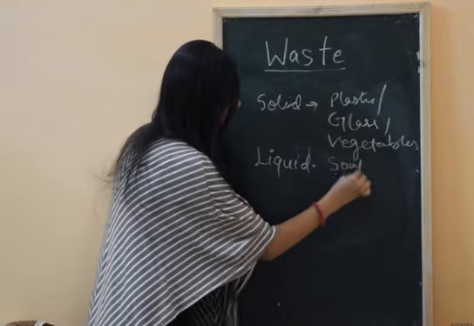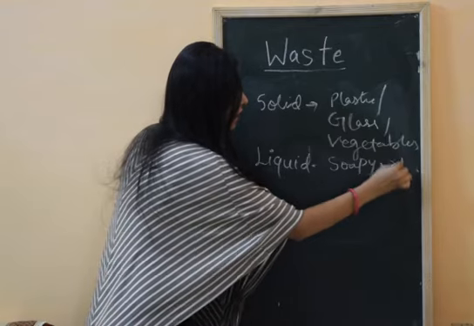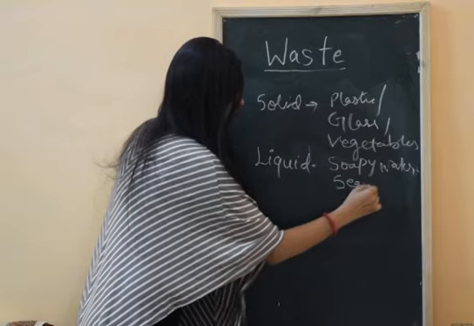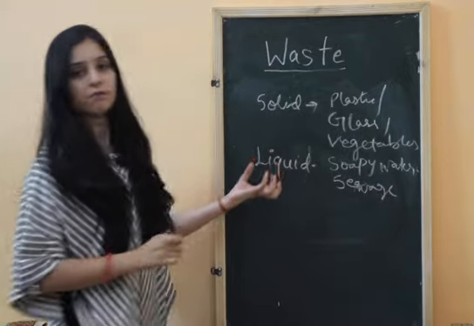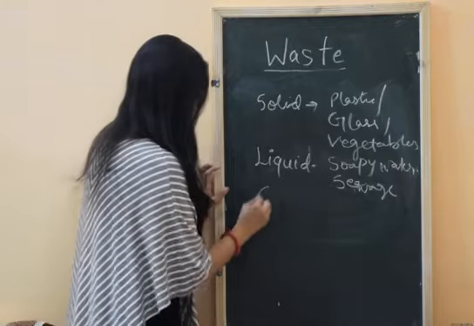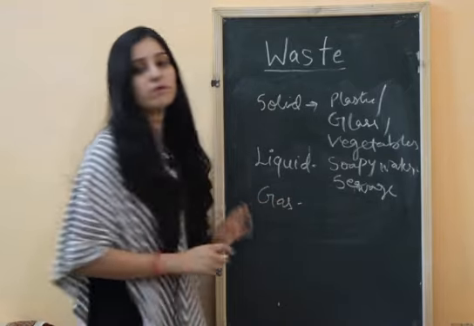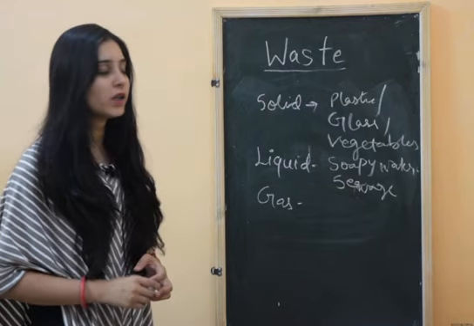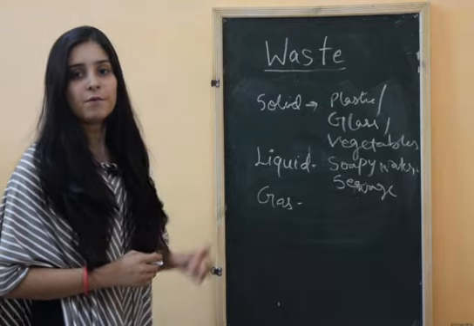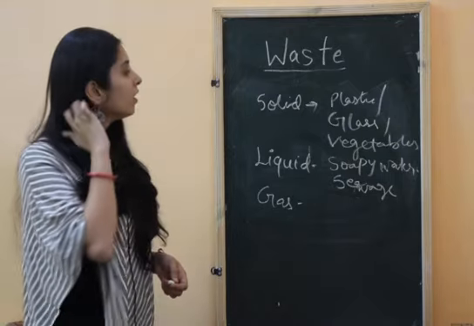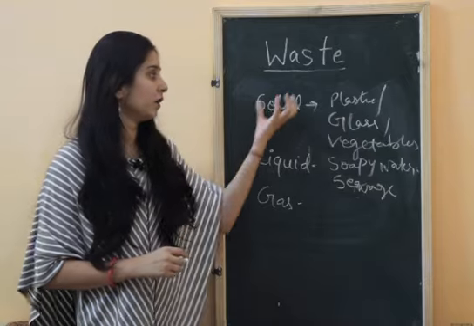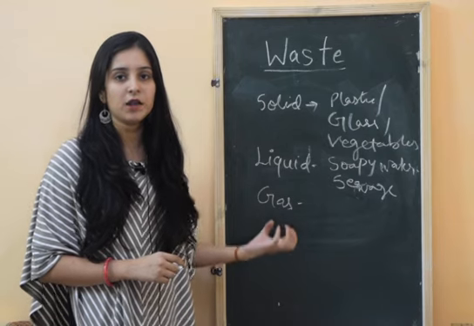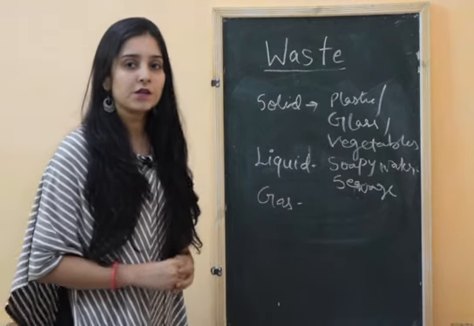Soapy water and sewage water are examples of liquid waste. The third form is gaseous. All the harmful gases released by industries and vehicles pollute the environment, and they are part of waste. Mainly air pollutants are the example of gaseous waste.